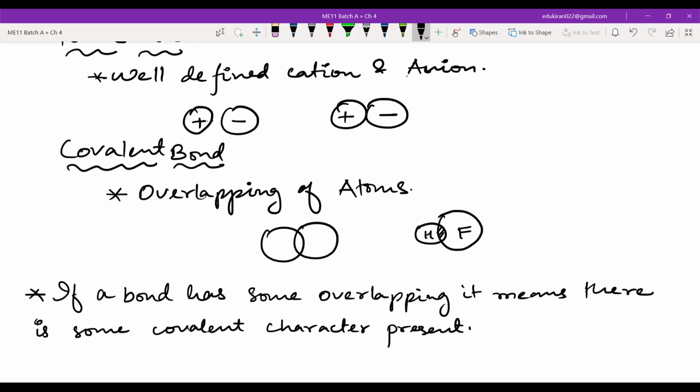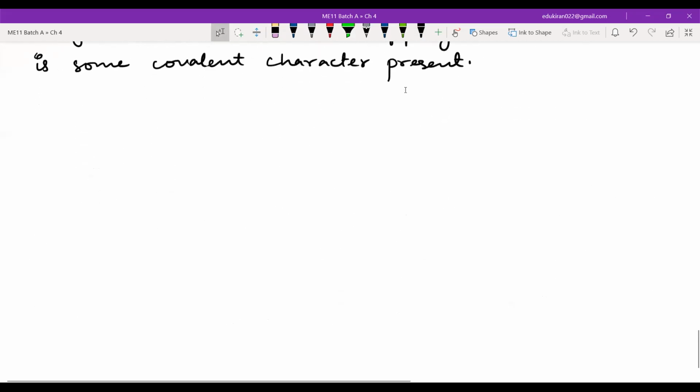Now, how can the overlapping take place in an ionic bond? See, you have a positive charge here. You have a positive charge. Now, please remember that.